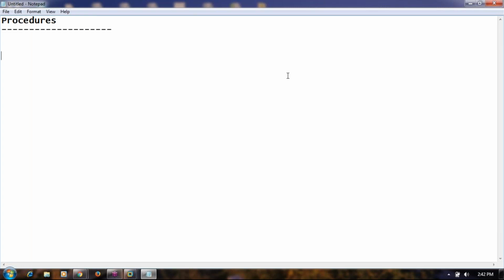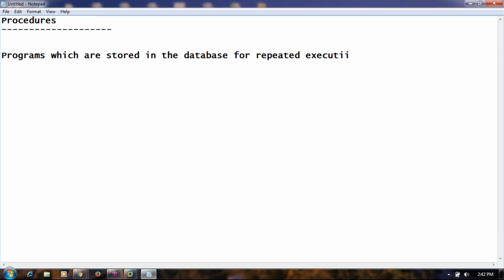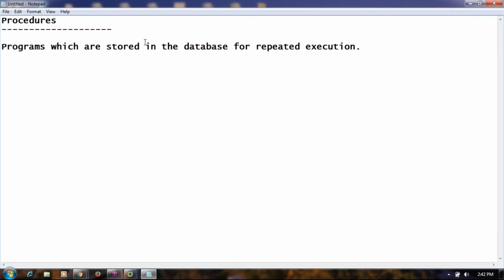Okay, so procedures are programs which are stored in the database. Why should we store the programs in the database? For repeated execution. Whenever you want to execute a program multiple number of times, it's always good practice to write a program and save that program permanently in the database. Saving the program permanently in the database is called a procedure. This is also called a stored procedure, because as the programs are permanently stored, they are called stored procedures. Okay, look at this concept.